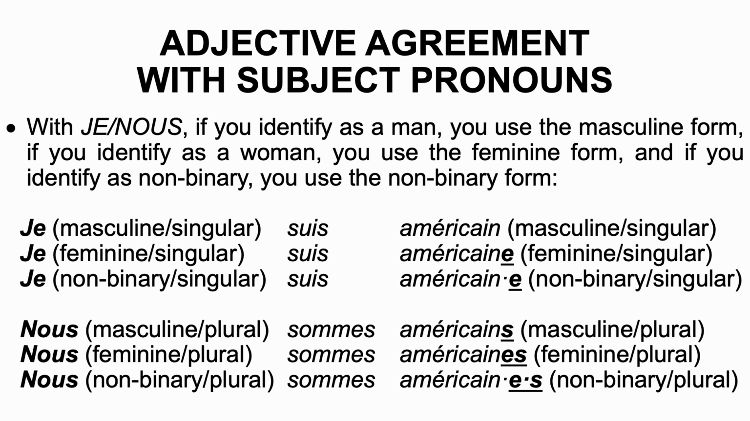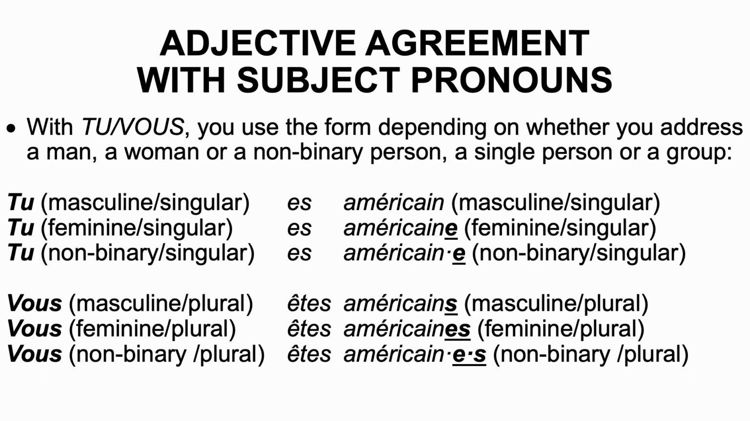So if nous refers to mostly male identifying people, you're going to use the masculine plural form, nous sommes américains. If nous refers mainly to people who identify as female, you're going to use the feminine plural form, nous sommes américaines, we are American. And if nous refers mostly to non-binary people, you're going to use the non-binary form, américain, américaine, nous sommes américains, américaines. This rule is also true for tu and vous.